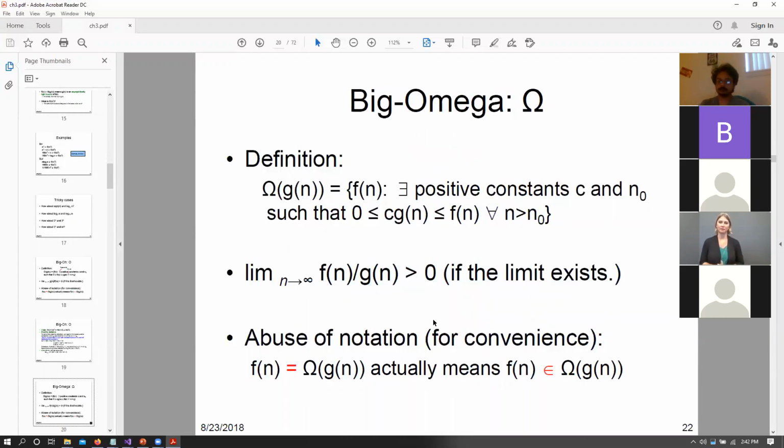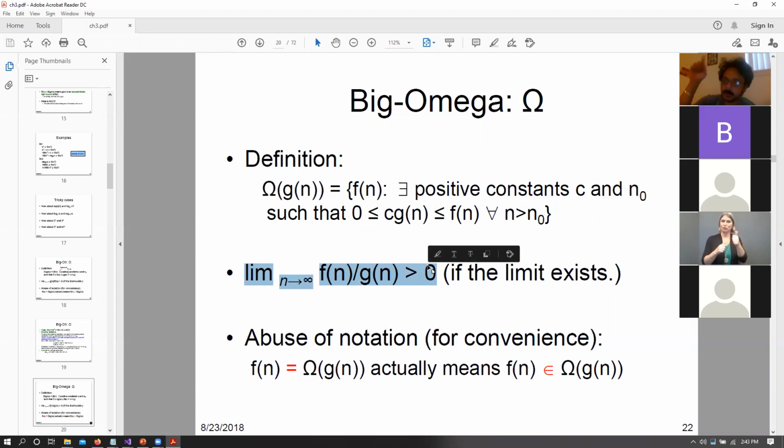Now comes big omega. Big omega basically means the same thing but the opposite of big O. Essentially big omega of g(n) for a function f of n means that there exists a positive constant c and an n0 such that c times g of n will always grow slower than f of n for some n larger than n0. So the limit for this particular big omega is limit n tends to infinity, f of n divided by g of n is greater than 0.